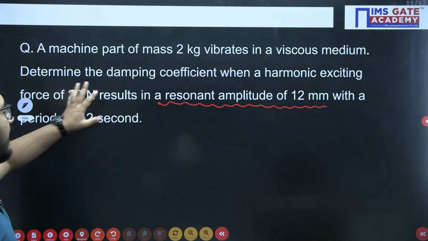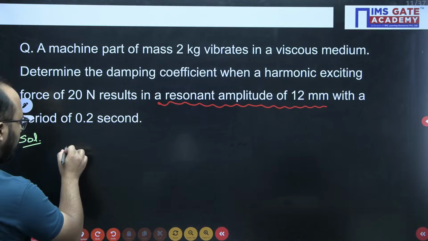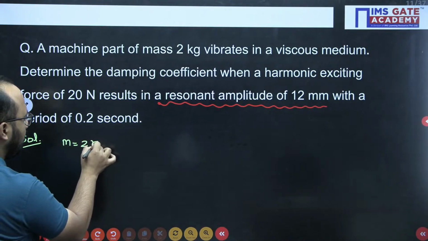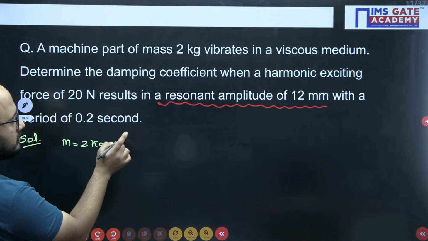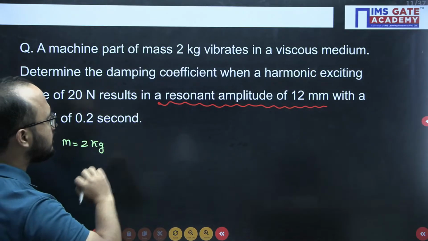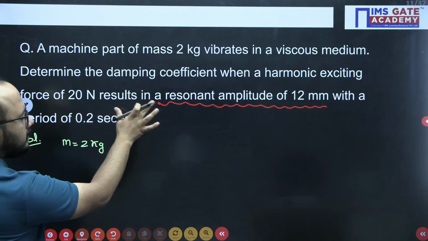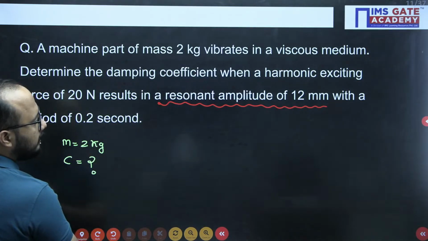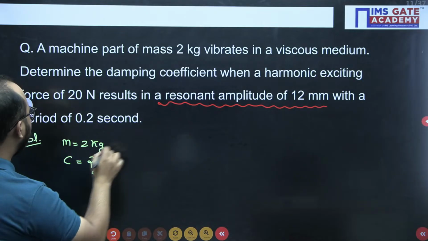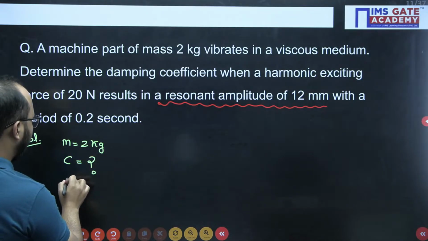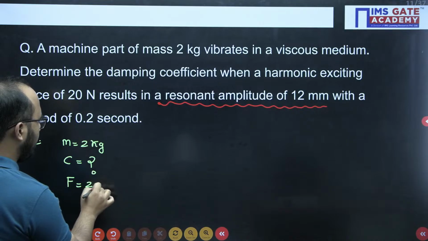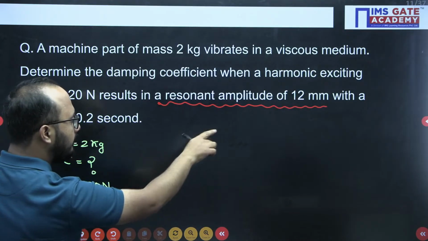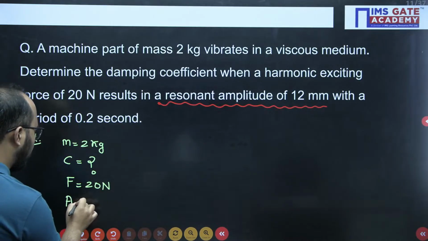A machine part having mass 2 kg. First of all, I will write down the data here. A 2 kg mass vibrates in a viscous medium. Determine the damping coefficient, so basically they are asking the value of C. When a harmonic exciting force of 20 Newton acts, F is 20 Newton, it results in a resonant amplitude of 12 mm.